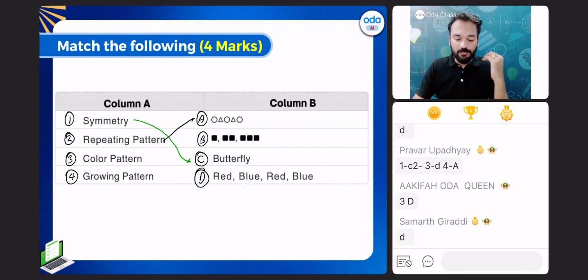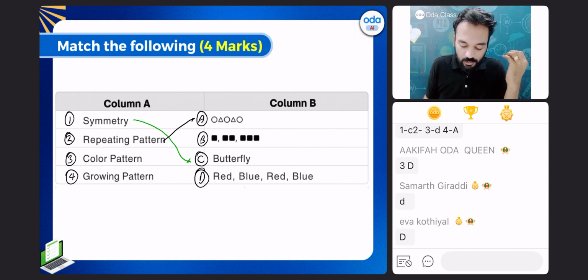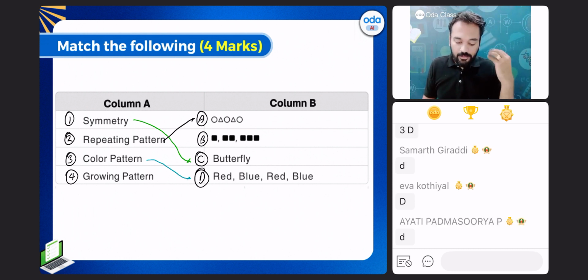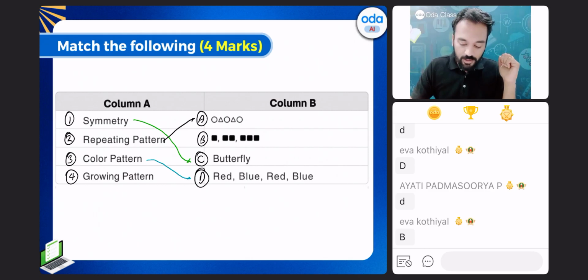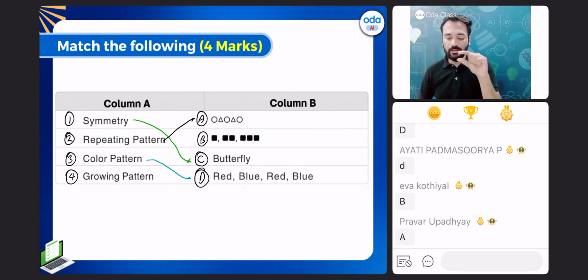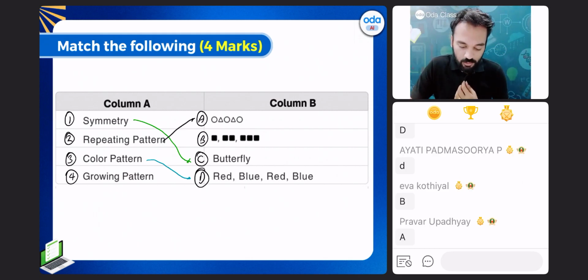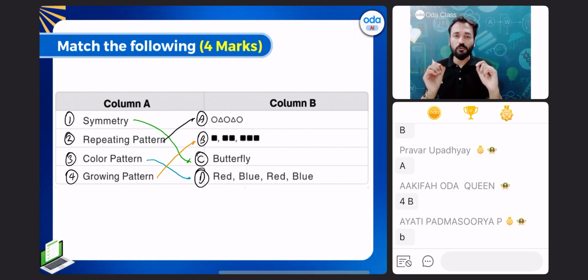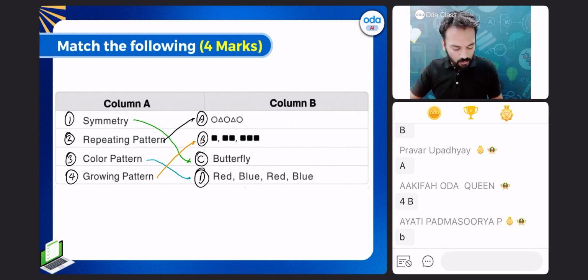Color pattern, it is written over here, so this is a color pattern we can consider. 3 is D, and 4 is B. It's growing, right? First 1 square, then 2 squares, then 3 squares, and so on. This is a growing pattern. Such match the following questions can also come for 4 marks. Clear? Very good.